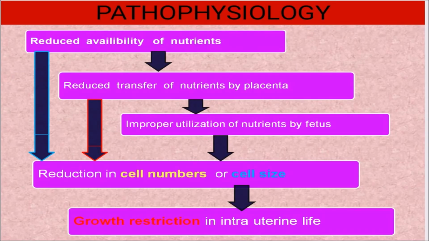What is the pathophysiology? Reduced availability of nutrients, reduced transfer of nutrients by the placenta, or improper utilization of nutrients by the fetus. All of these cause a reduction in cell number or cell size, which ultimately causes growth restriction in intrauterine life, and it causes intrauterine growth restriction in the babies.